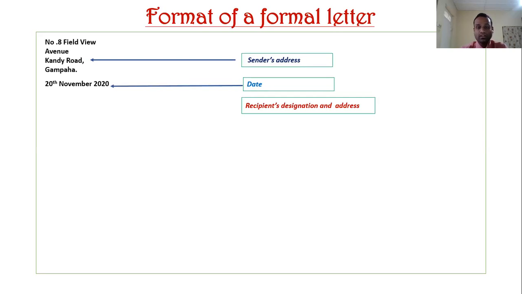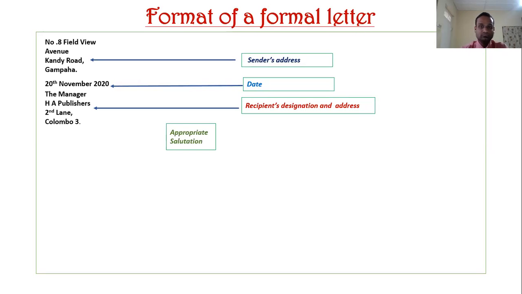After that, the recipient's designation and address, the official person who receives your letter. In this case, I am writing this letter to the manager, HJ Publishers. So his designation is the manager, and after that, Second Lane, Colombo 3 is his address.